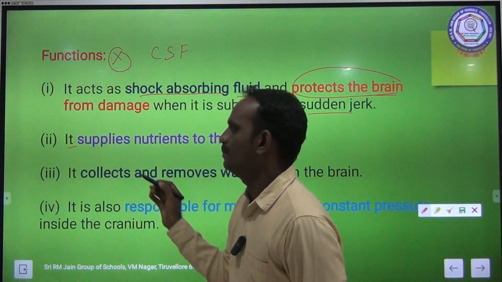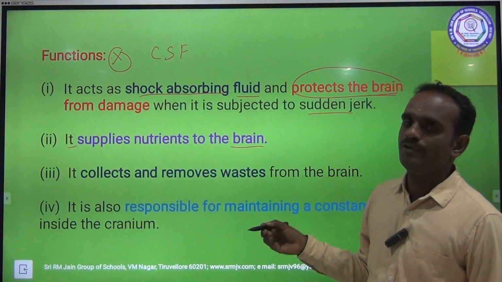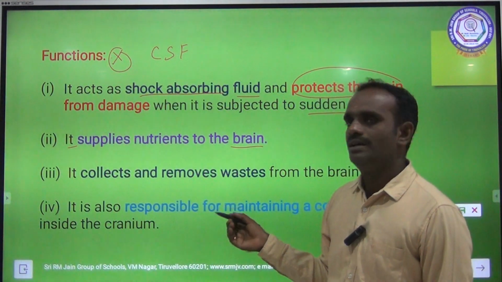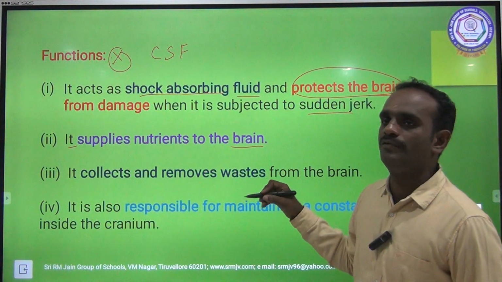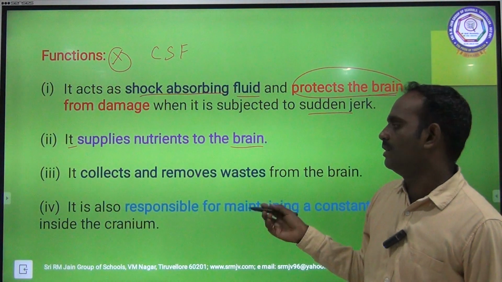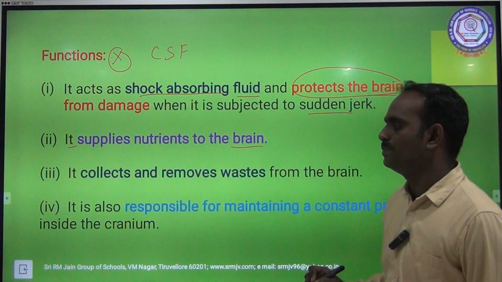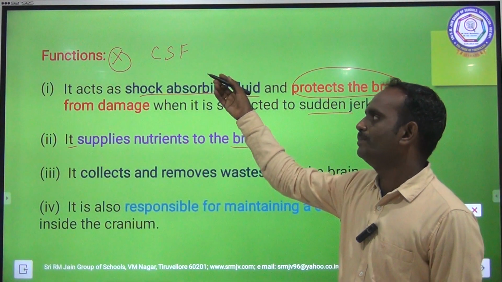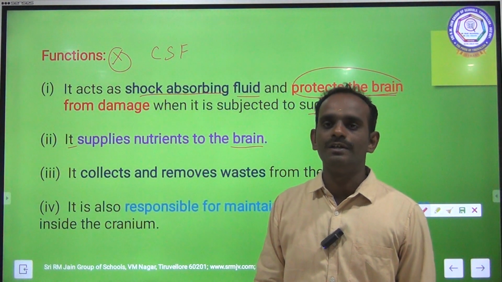Cerebrospinal fluid supplies nutrients to the brain. It collects and removes waste from the brain, and it is also responsible for maintaining a constant pressure inside the cranium. So these are the important functions of CSF.